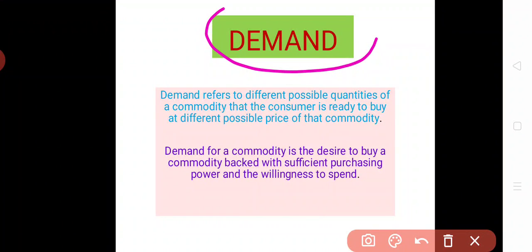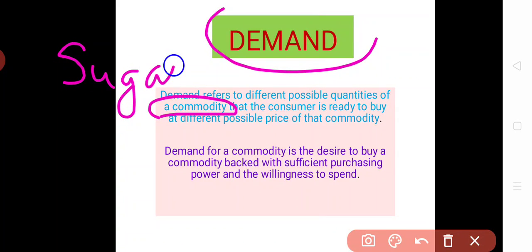Now, what is demand? Well, demand refers to different possible quantities of a commodity that a consumer is ready to buy at different possible prices of a commodity. Let's suppose the commodity we have is sugar. Demand refers to the various quantities of sugar that a consumer is ready to buy.